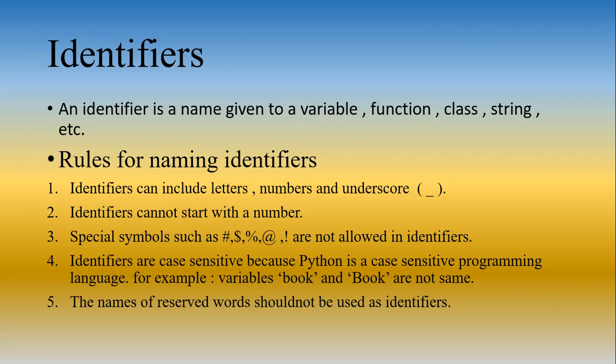Python is a case-sensitive programming language. This means that uppercase, that is capital, and lowercase, that is small letters, are identified separately by Python. So, that is the reason identifiers are also case sensitive. Small letter b-o-o-k, book, and capital letter B-O-O-K, BOOK, are not the same in Python.